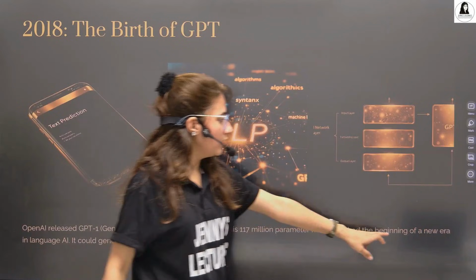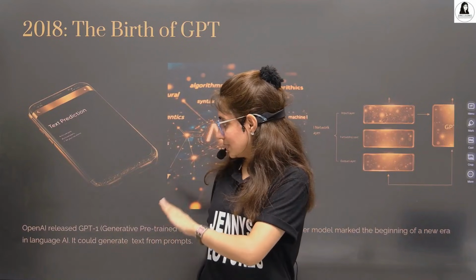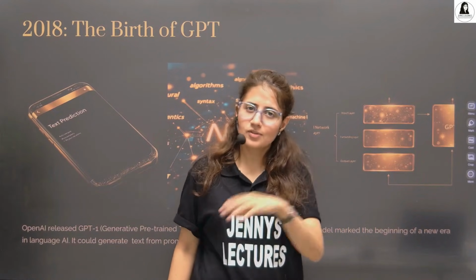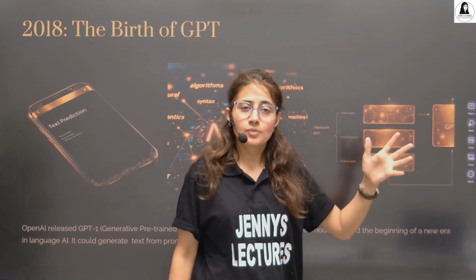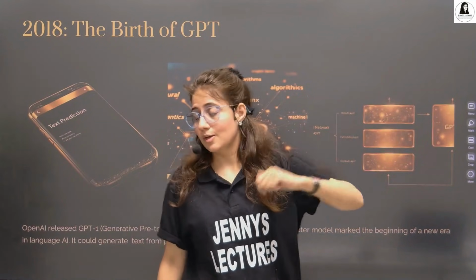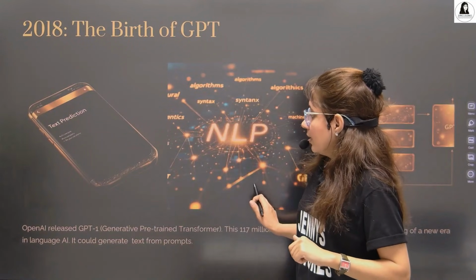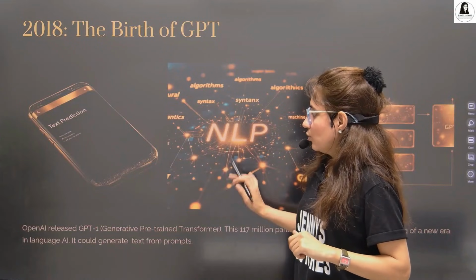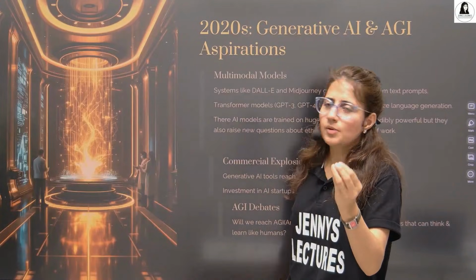But this marked the beginning of a new era in language AI, ChatGPTs. After that came GPT-3, 4, and now 4.5. Because of this, we could generate text from simple prompts.